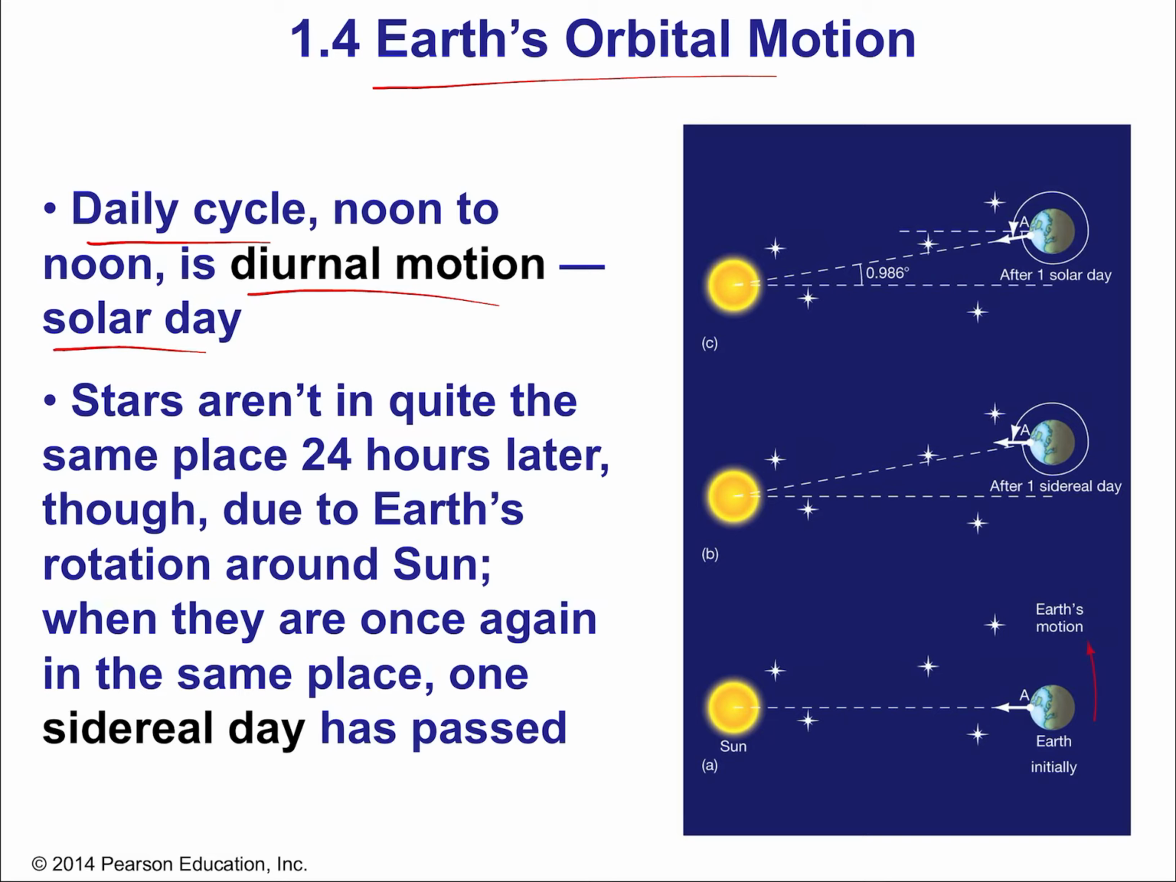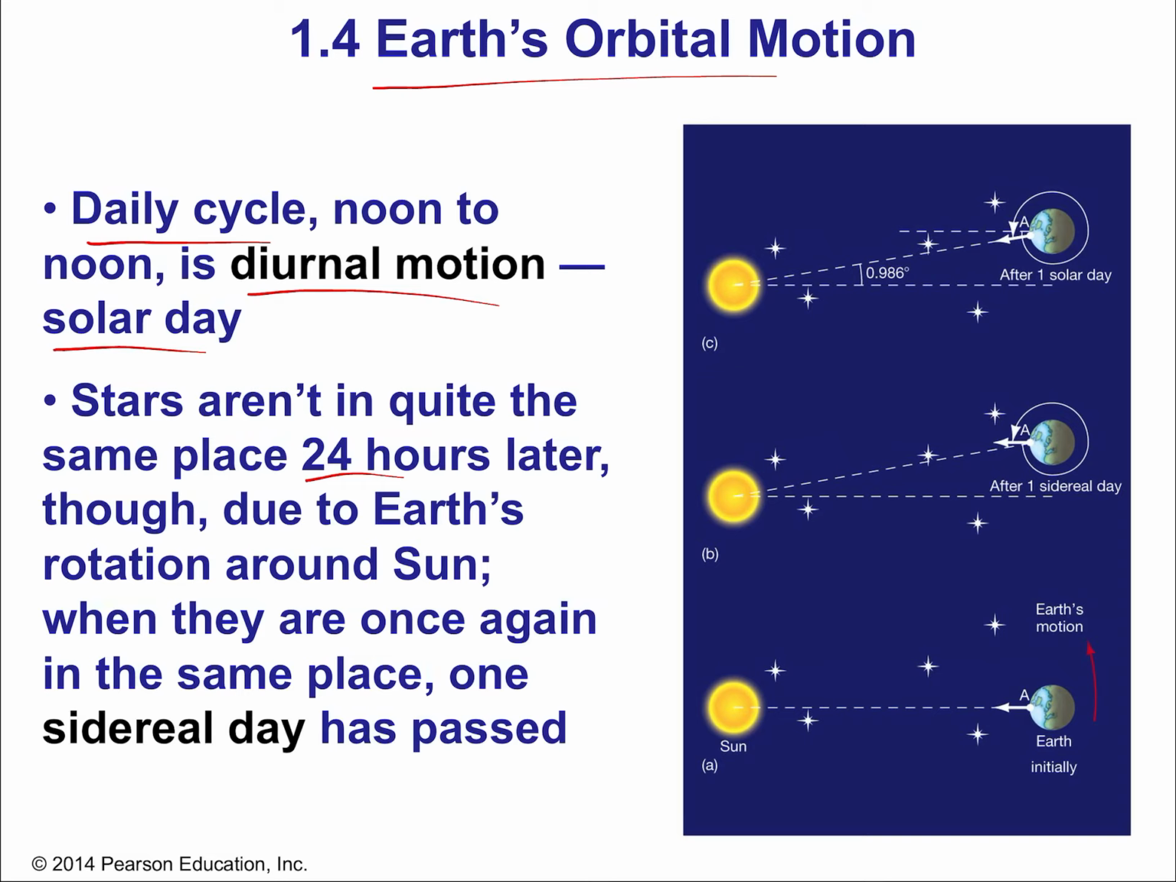Now here's the thing: stars aren't quite in the same place 24 hours later. Maybe you've noticed that. Imagine you're looking at certain constellations. They're not in the same place night after night. If you haven't noticed, I highly recommend it. Find a really recognizable constellation. It's winter right now, so Orion. Look at Orion's belt, 3 bright stars. You won't find it in the same place at the same time of night, night after night. It will gradually move until, in fact, in the summer, you won't be able to see it at all.